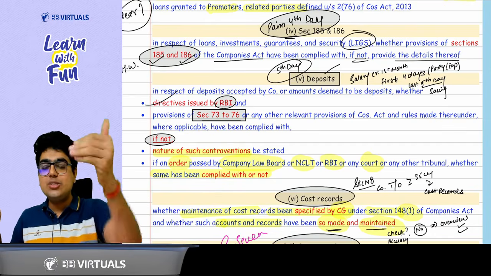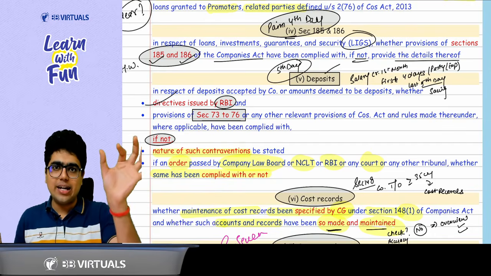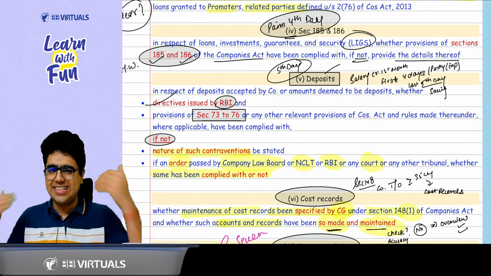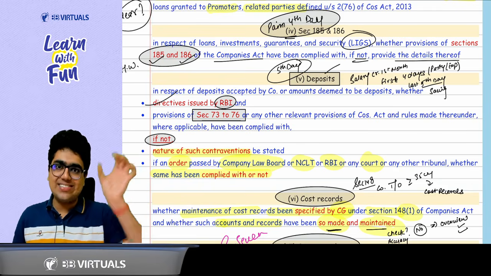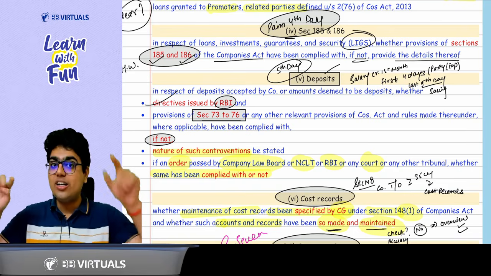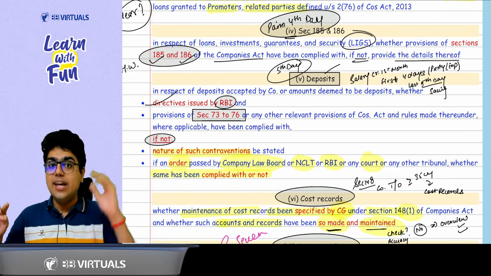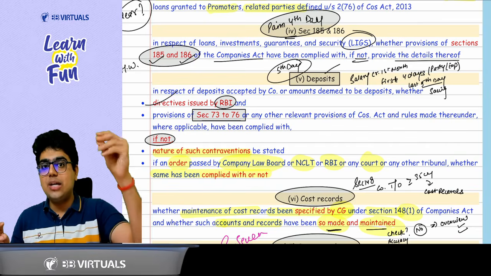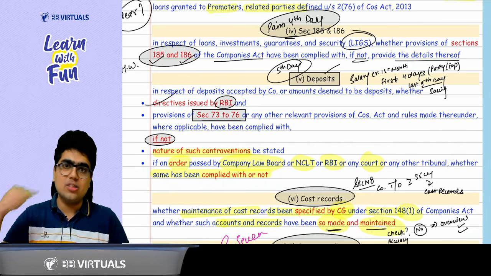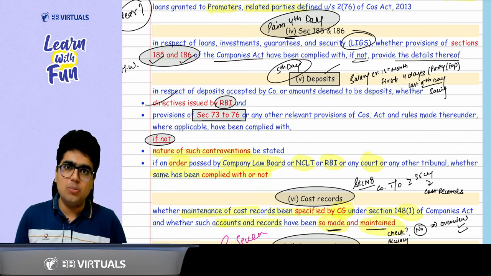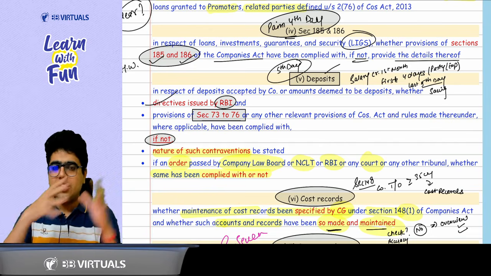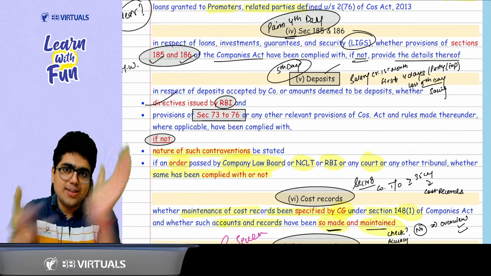In case of deposits, you just need to comply with two things: RBI's directives and sections 73 to 76. Learn it. RBI's directives and sections 73 to 76. If not, the auditor will report the non-compliance. Plus, if you don't comply with the same, there can be orders of the RBI, orders of the NCLT, orders of the Company Law Board. You need to report as an auditor whether the company complied with those orders or not.